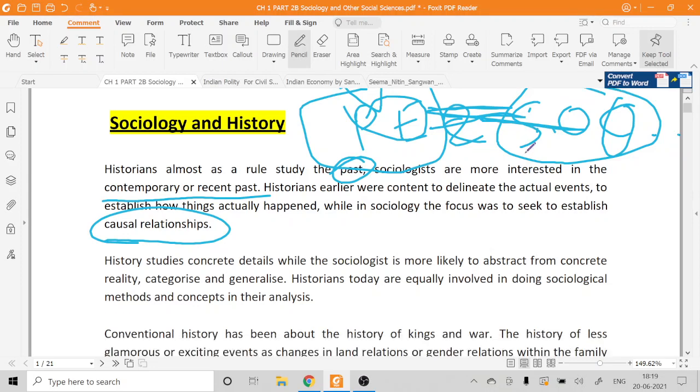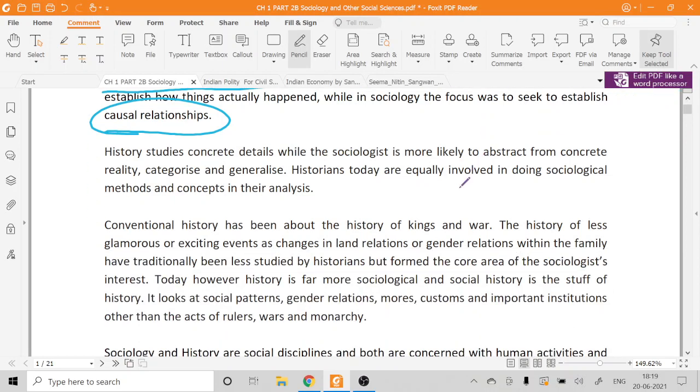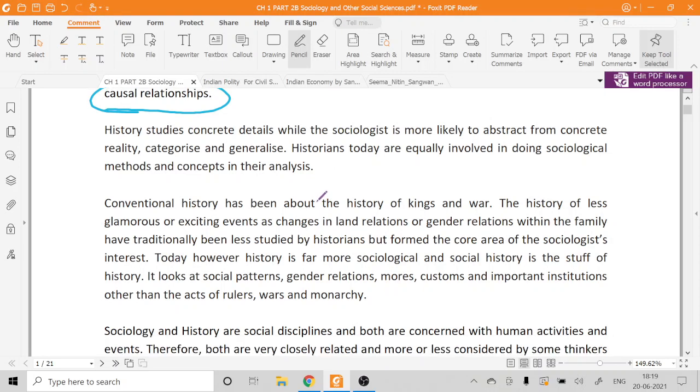Now what is this relation? That relation will be studied by sociology, but history will not try to analyze from this perspective. History studies the concrete details, while the sociologist is more likely to abstract from concrete reality. So in one line, historians study the past, but sociology studies the contemporary or recent past or the present time. This is a very basic difference, and it is important for you to understand.